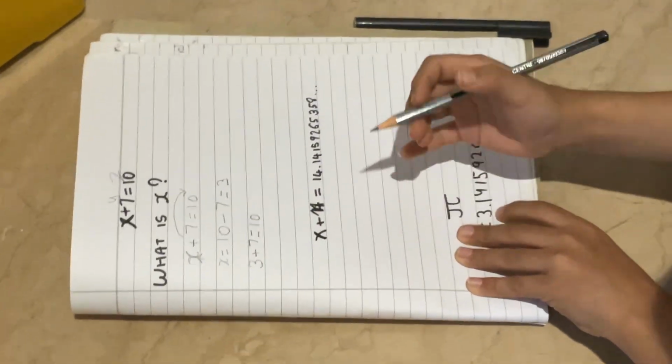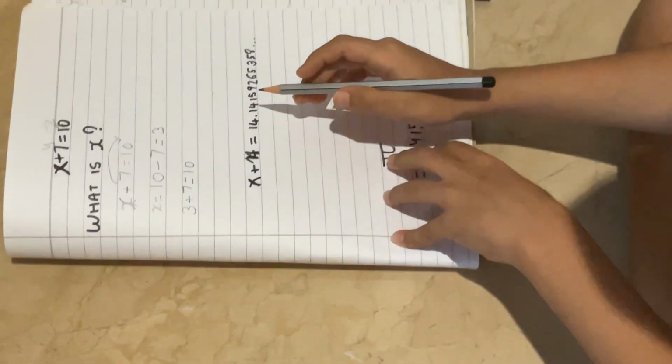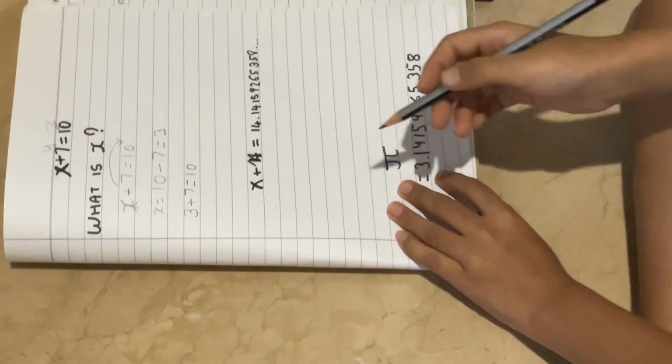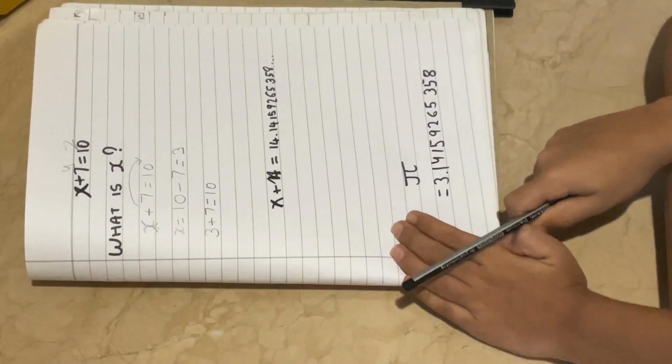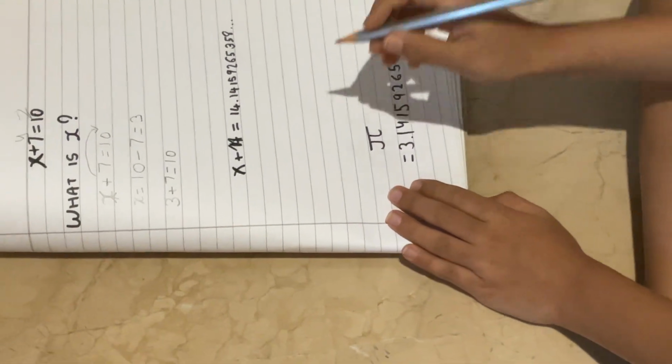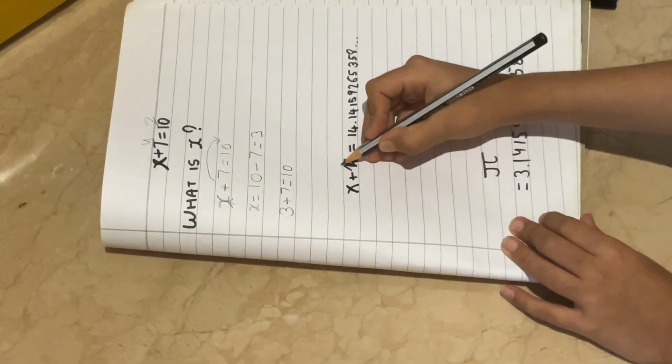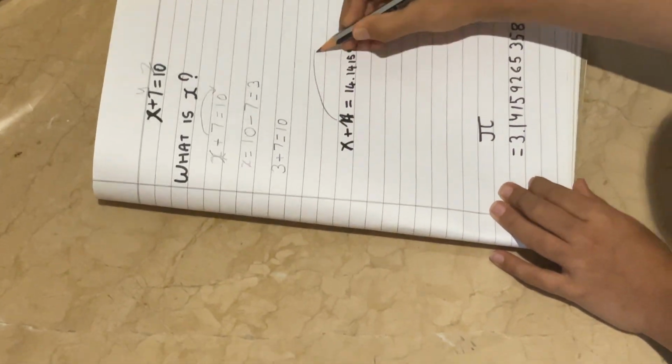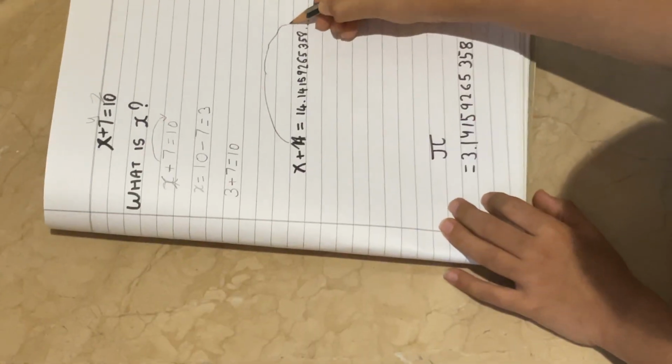x plus 11 equals 14.14159265 and goes on forever. Now we take 11 all the way here.